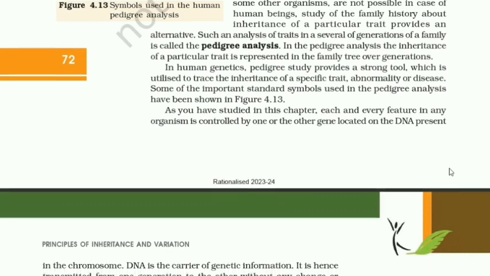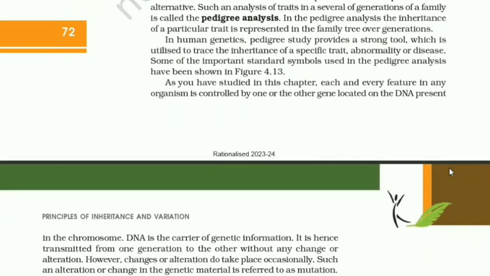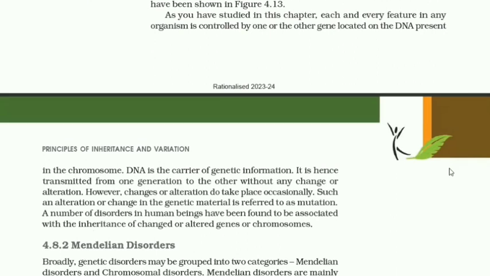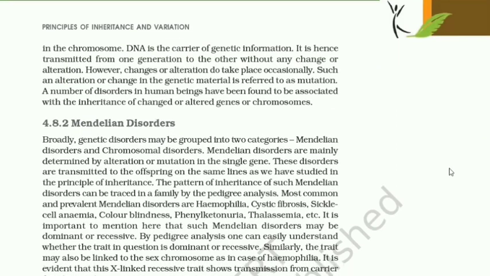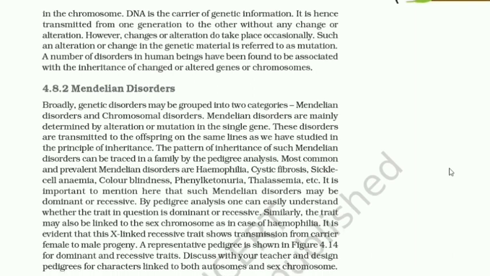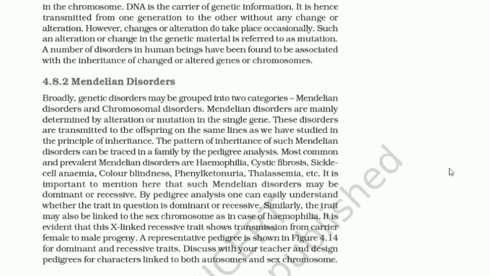As you have studied in this chapter, each and every feature in any organism is controlled by one or other gene located on the DNA present in the chromosome. DNA is a carrier of genetic information. It is hence transmitted from one generation to the other without any change or alteration. However, changes or alteration do take place occasionally. Such an alteration or change in the genetic material is referred to as mutation.